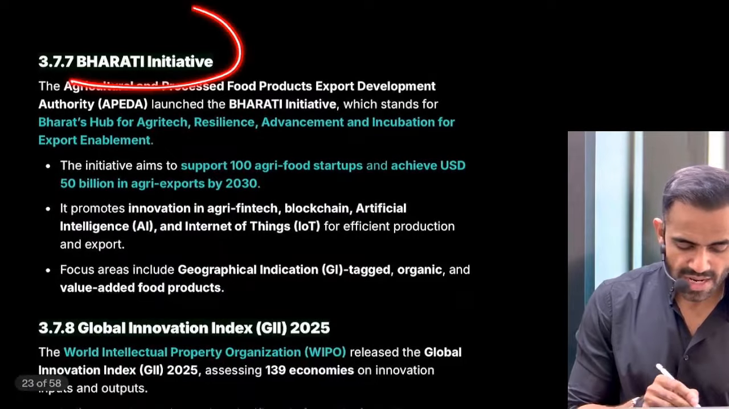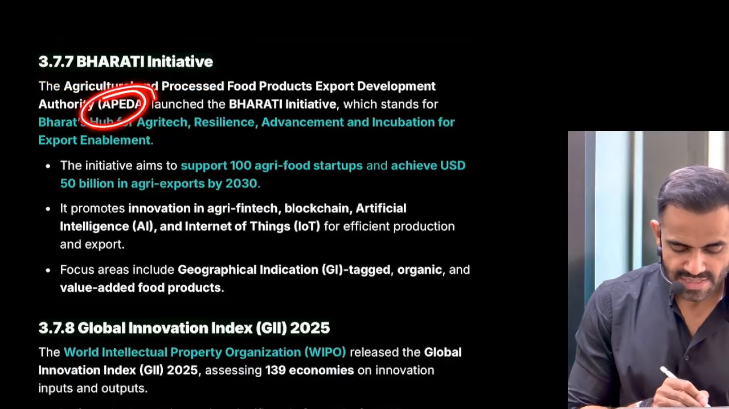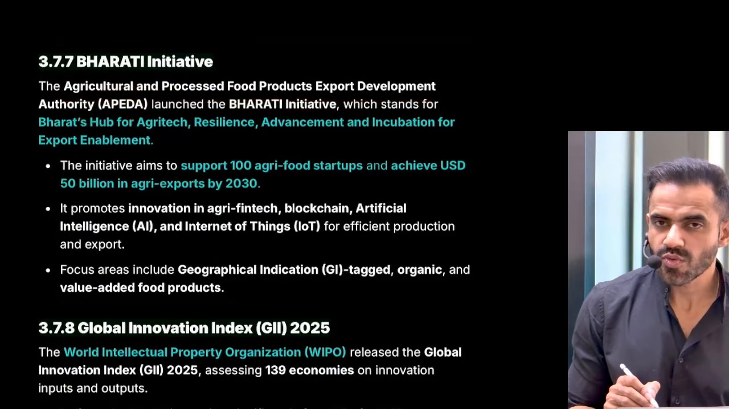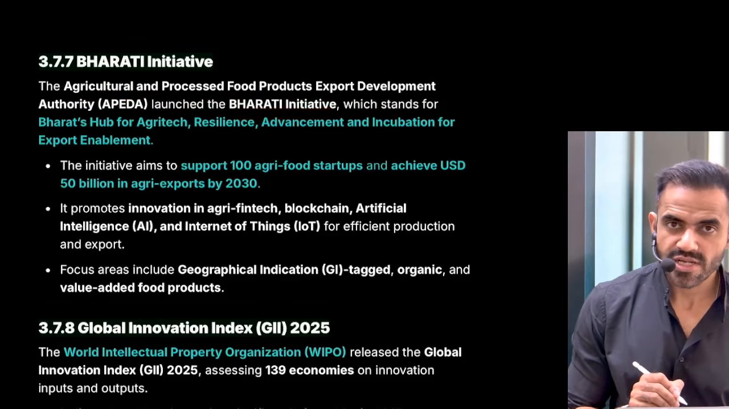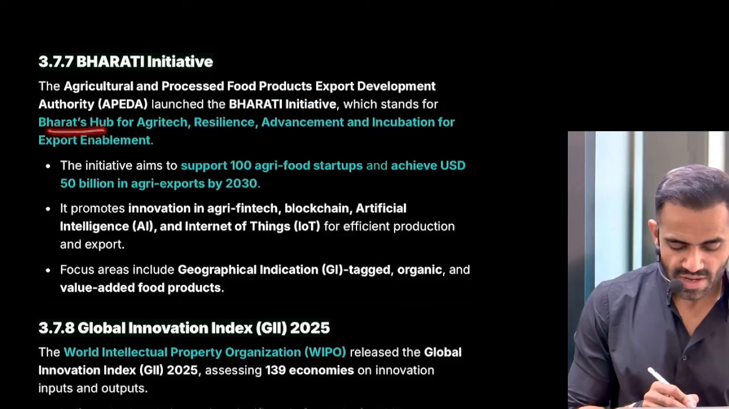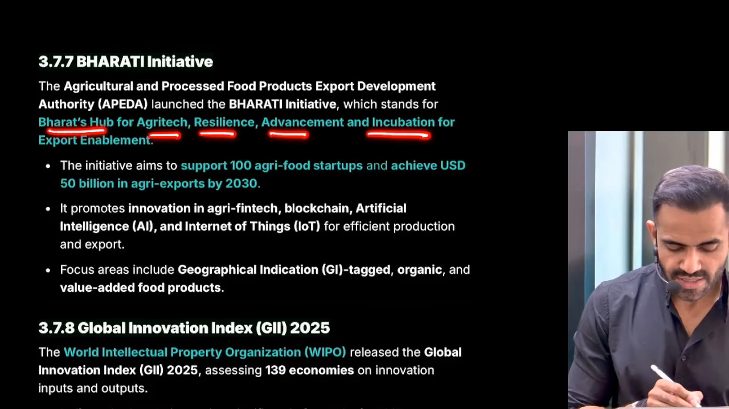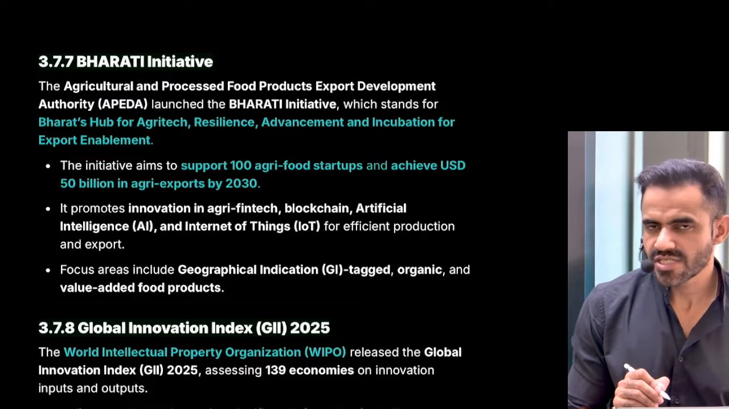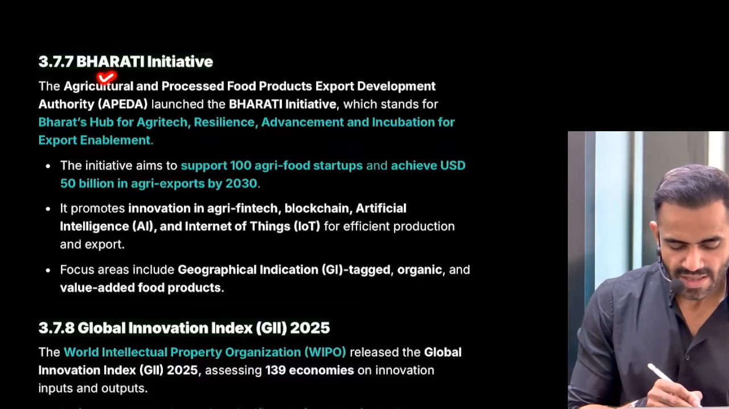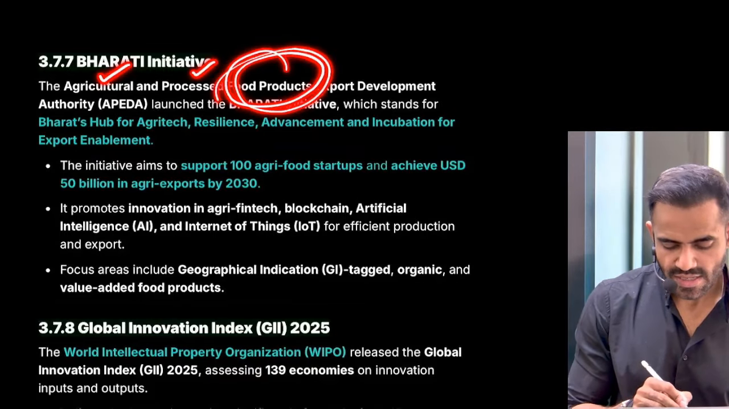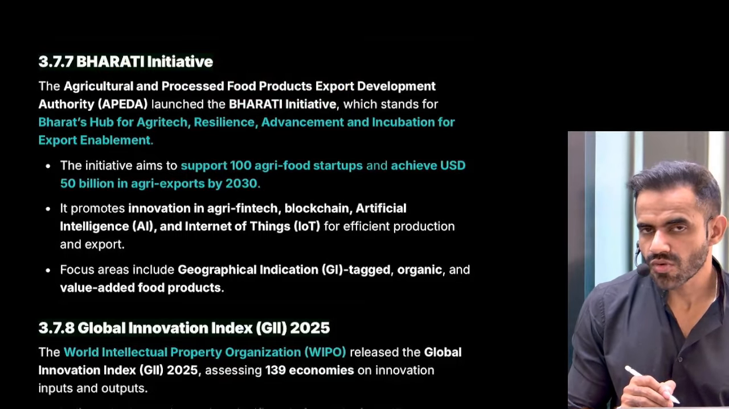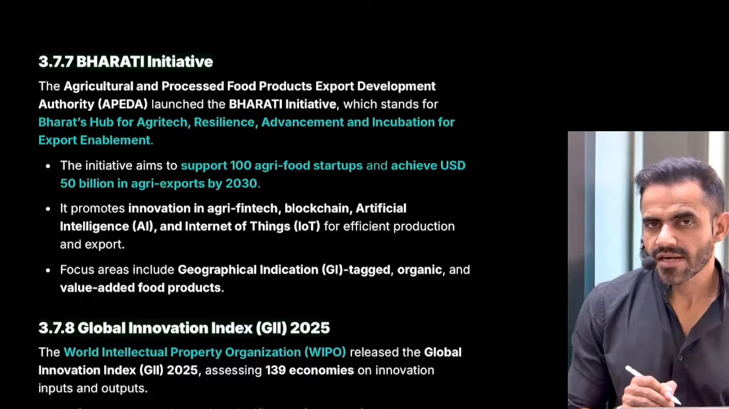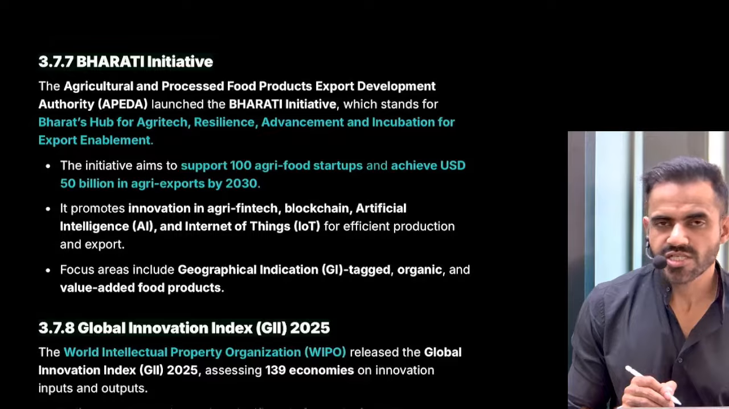Next is related to the BHARTI initiative. APEDA, that is the Agricultural and Processed Food Products Export Development Authority, has launched this BHARTI initiative. What is the full form? It is Bharat Hub for Agri-Tech Resilience Advancement and Incubation for Export Enablement. Just remember two things: agriculture and processed food export. That is our goal. The objective of BHARTI is to support those startups which are going to be involved in agricultural items and in processed food items.